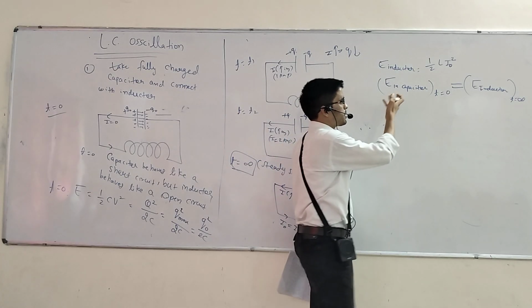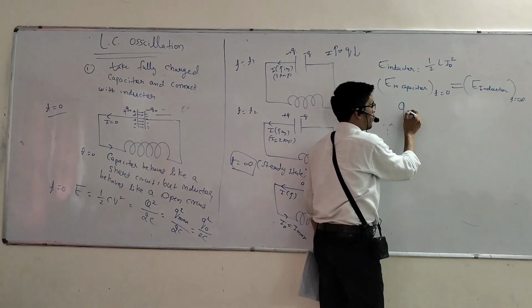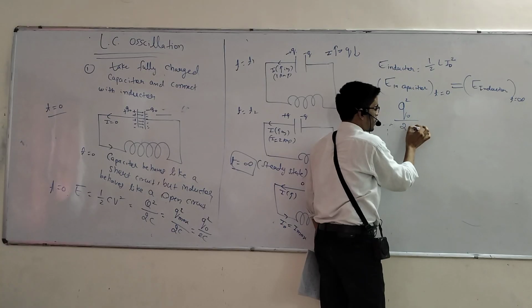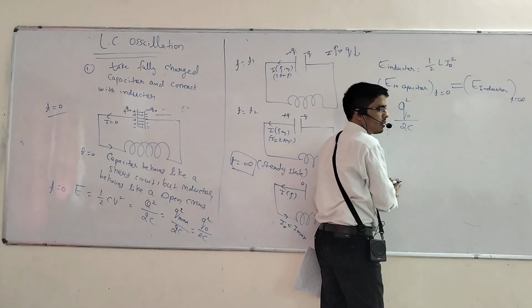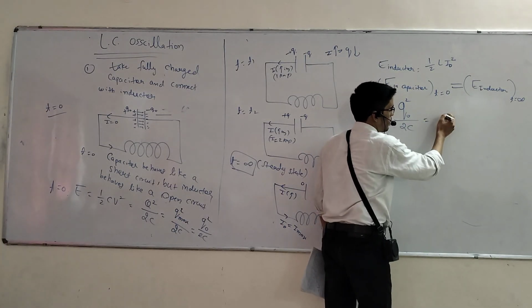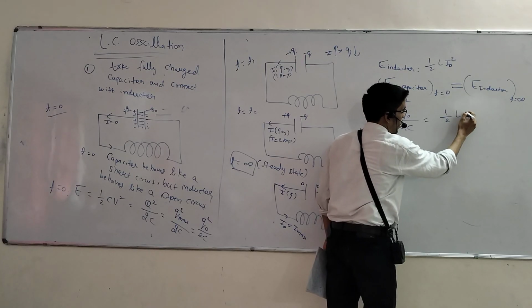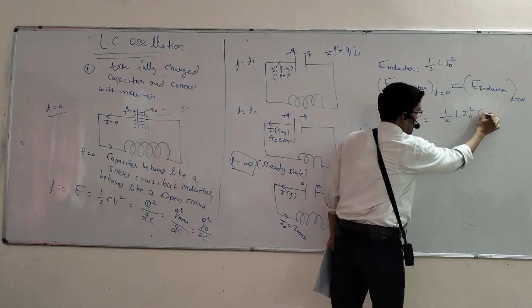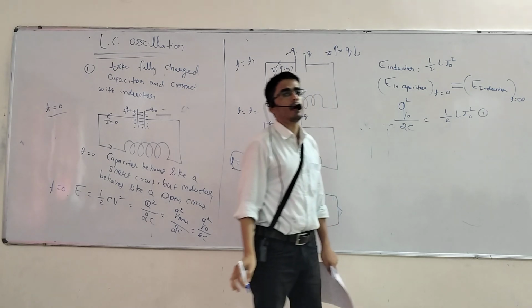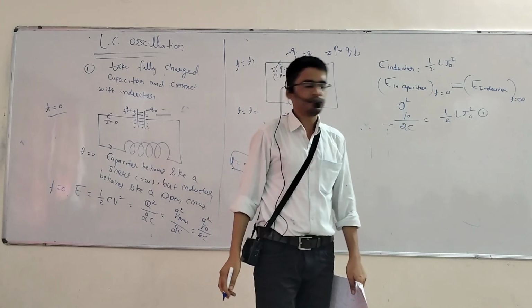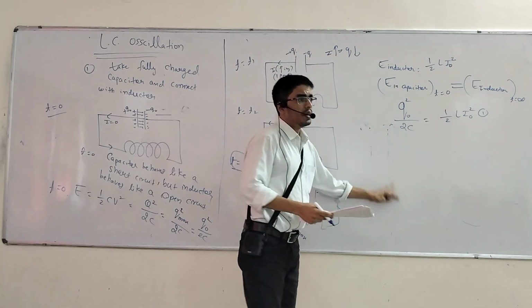What is the energy in the capacitor initially? Q naught square by 2C. After t goes to infinity, the energy is half L I naught square. Any doubt? This is due to energy conservation. Understood? Next, what will happen?